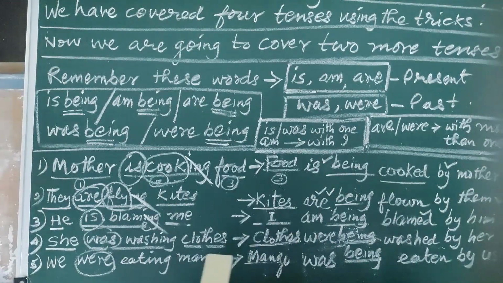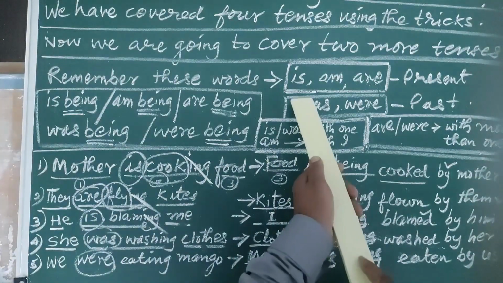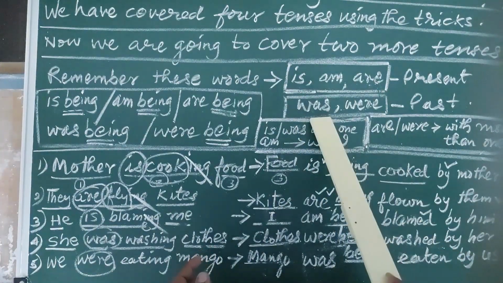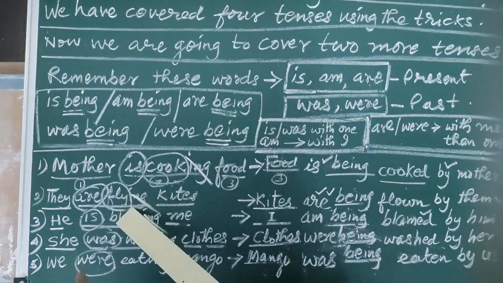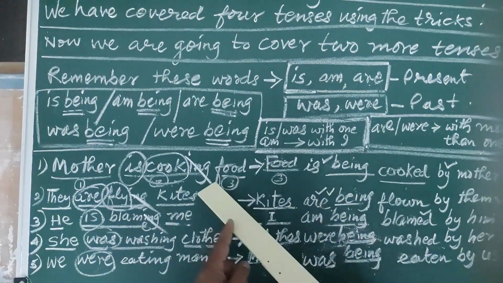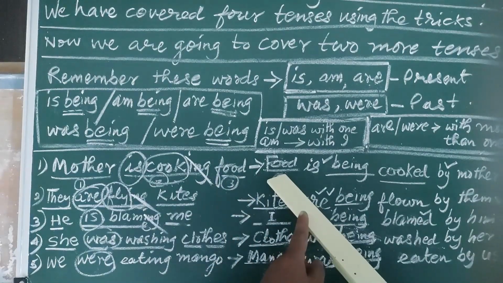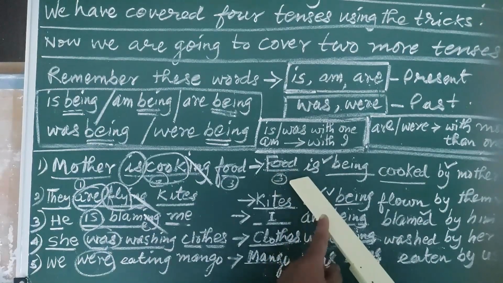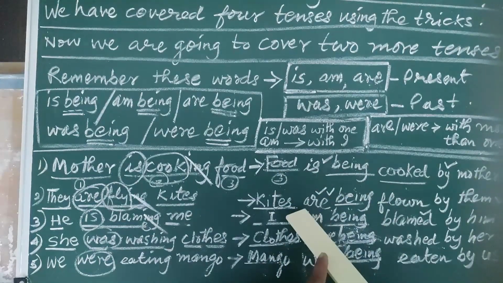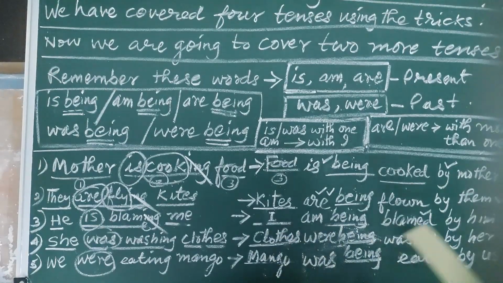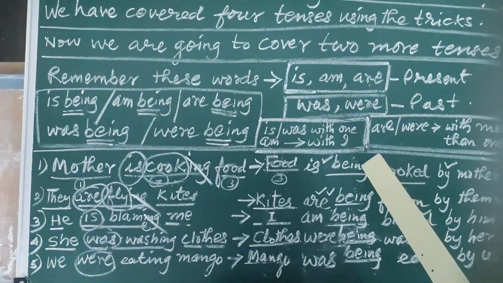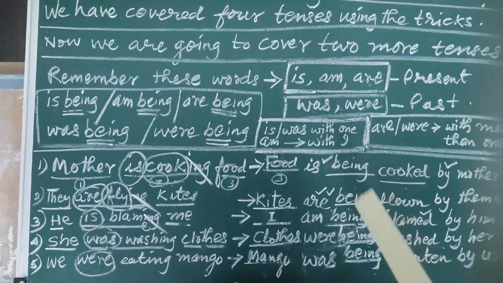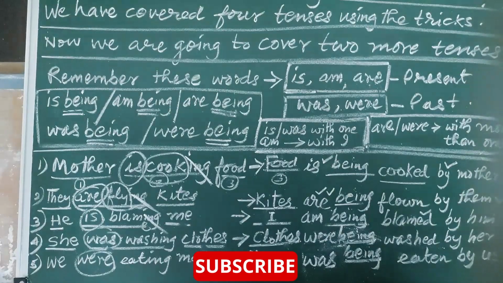In this way, we can use the tricks, and while using the tricks, you should be very careful about these 5. If any one of them is inside, then repeat the same. Bring the object and make it subject, then see whether they can agree or not. If they agree, okay. If they don't agree, then change and write the other one. Follow the other rules. Follow always being with them. Write always ing with them, and your sentence will be okay, converted into passive voice.